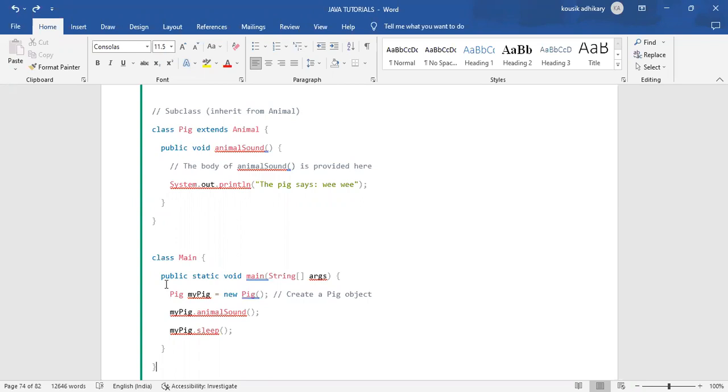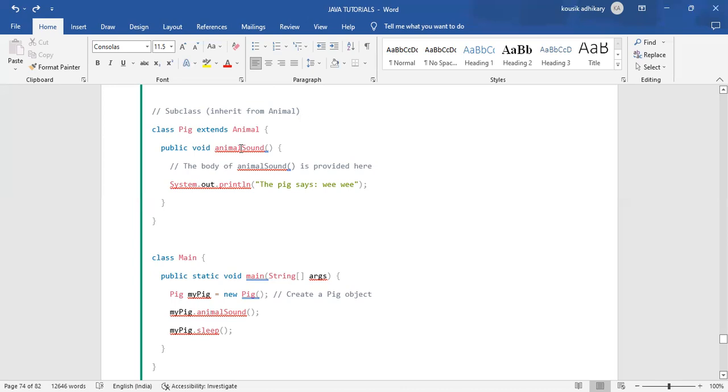Like here, class Main has the main method, which means the Main class is the actual main class. Then we are creating an object of the Pig class: Pig myPig = new Pig(), creating a Pig object. By using that object, myPig.animalSound(), that animalSound is available in the Pig class, and animalSound is the abstract method.